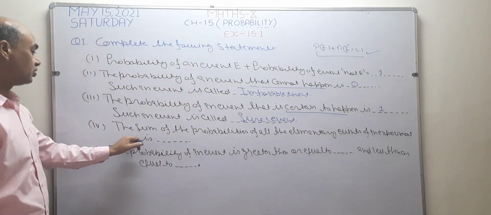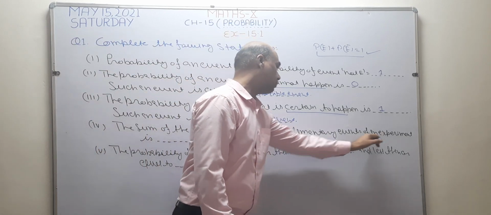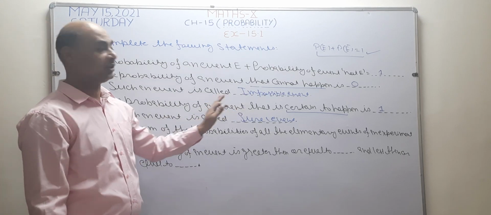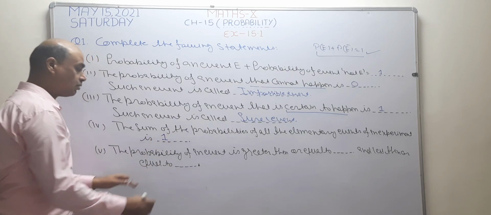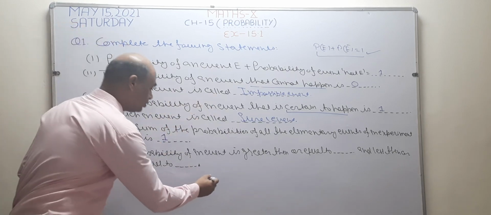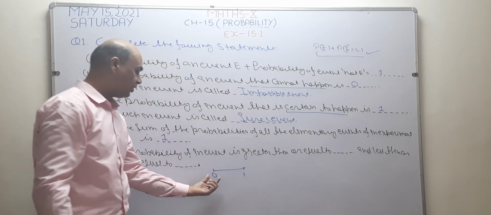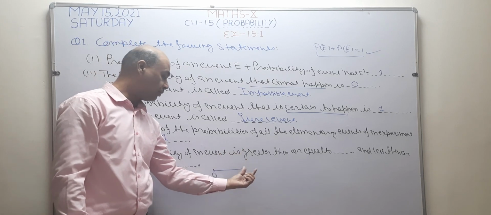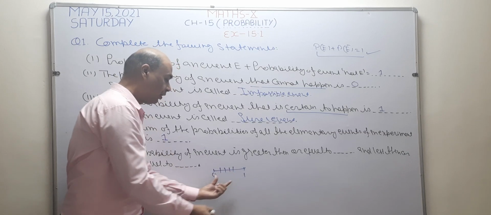Now see. The sum of the probability of all the elementary events of an experiment. When we find the probability and we take the sum of all the probabilities, then the sum is equal to 1. Because maximum probability is 1 and minimum probability is 0. Probability lies between 0 and 1. If an impossible event is there, then the probability is 0. If a sure event is there, then the probability is 1. Otherwise, probability is going to lie between 0 and 1.